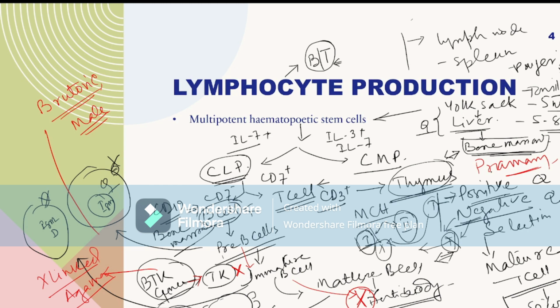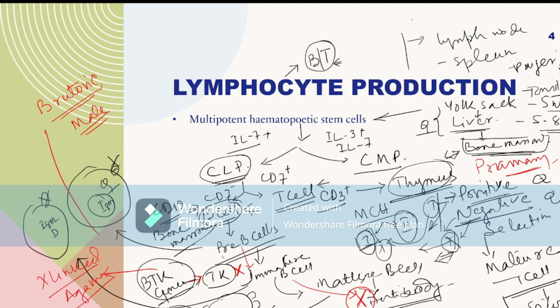And in positive selection, the body will show the MHC1 to all the T cells, and tell them that this is the body's own cell, so do not hamper this cell. This is positive selection.